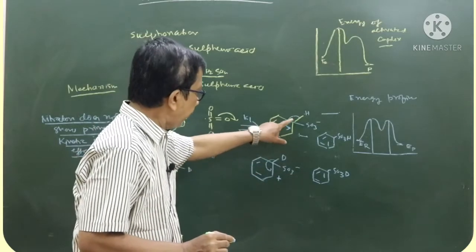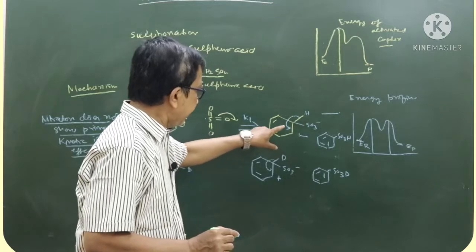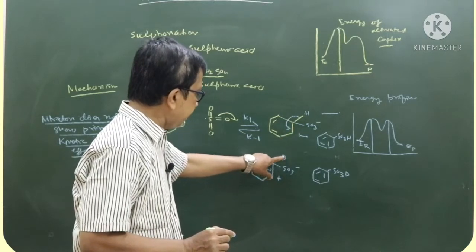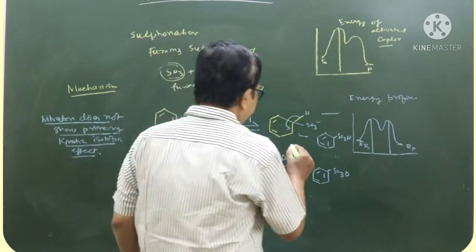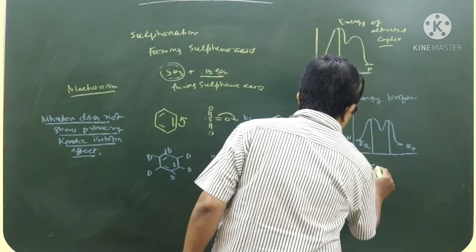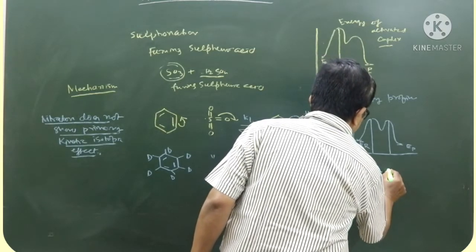That means when the H is replaced by SO3, its rate of formation is much faster compared to when D is replaced by SO3. That means in this case, the rates are called KH and KD, and KH by KD is more than 1.